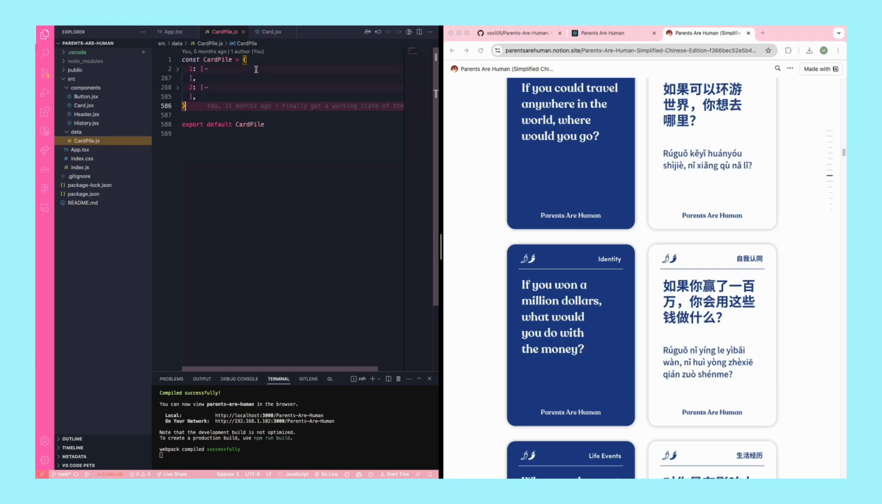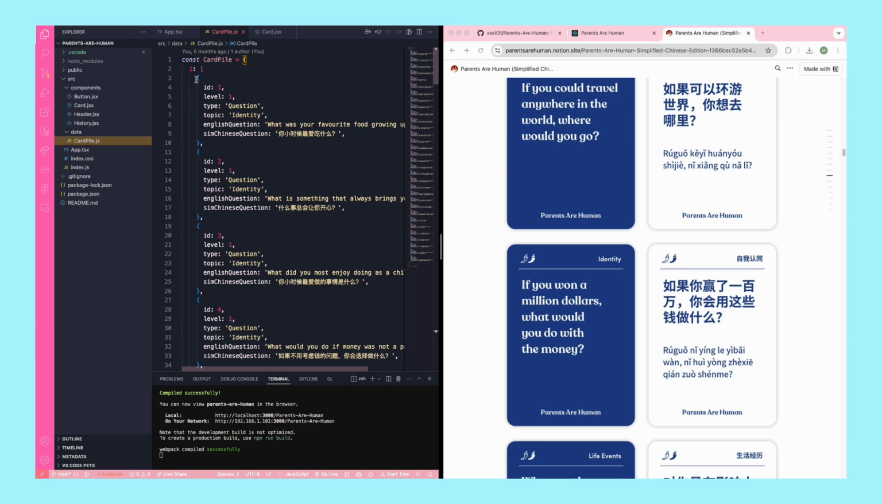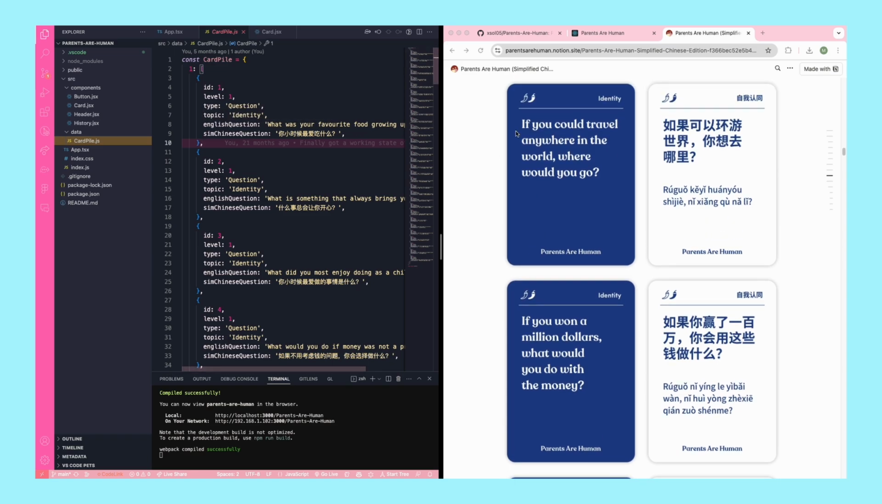So as for the card pile, this is basically an object which has two properties, 1 and 2. Now 1 is going to contain an array of all the cards for level 1, and 2 is going to contain an array for all the cards of level 2. So if I expand this, you can see these are each of the individual cards. So this is one card and this is another card, and each is also stored as an object. So these are all the different properties that I'm going to be storing for each card, and it corresponds to these over here. So level 1 indicated by this, and topic indicated by this, and the question in English and Chinese here and here.